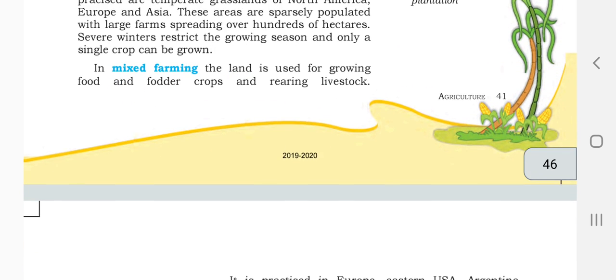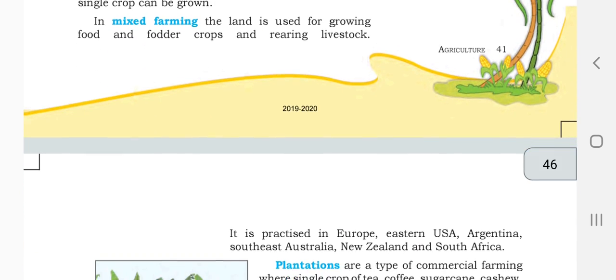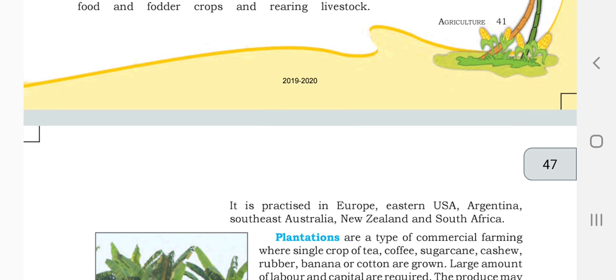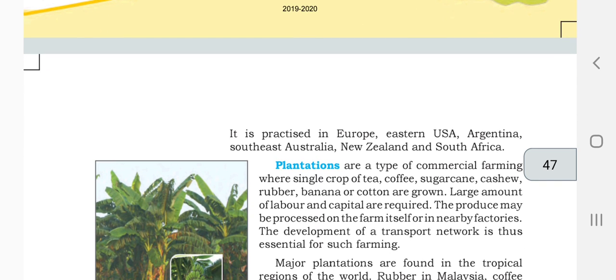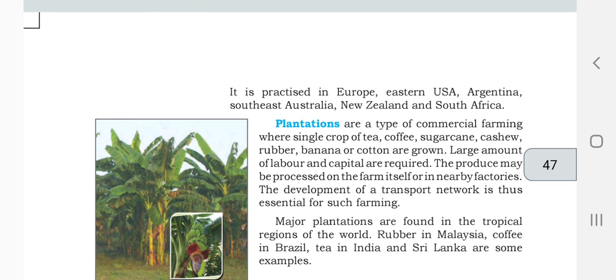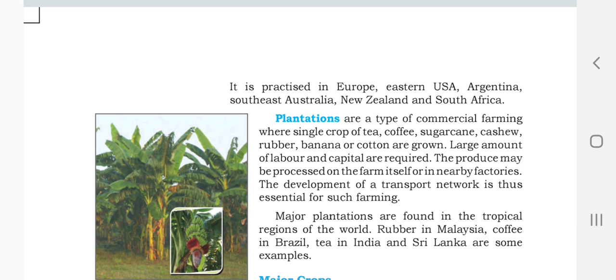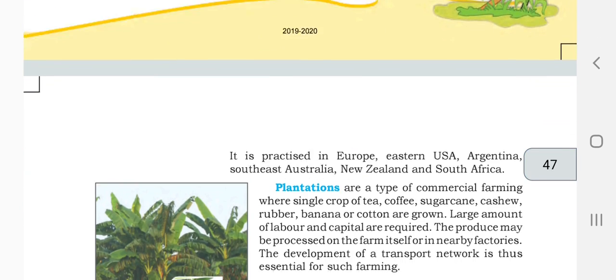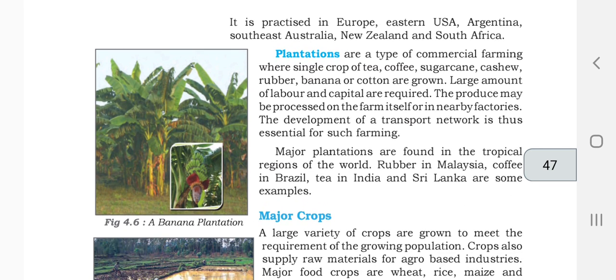In mixed farming, the land is used for growing food and fodder crops and rearing livestock. In mixed farming, different things are grown one after the other. The tomato season goes, then the next season comes for another vegetable. So they grow different crops. That is called mixed farming.